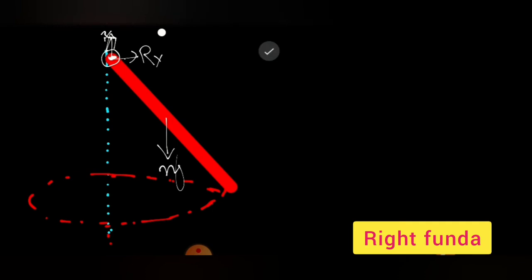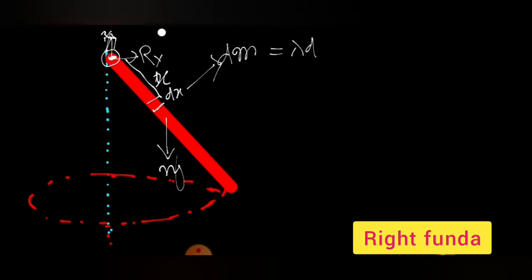So if we go a small distance, suppose x distance, and you consider a small element of length dx. So the mass of that small element will be equal to lambda into dx.